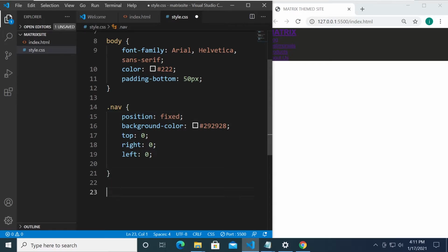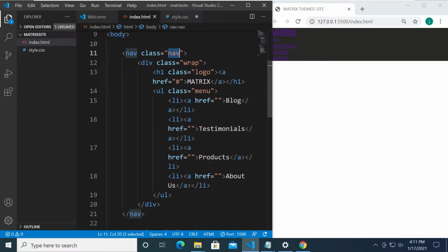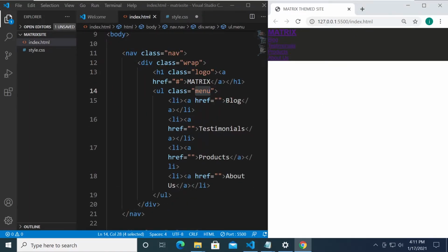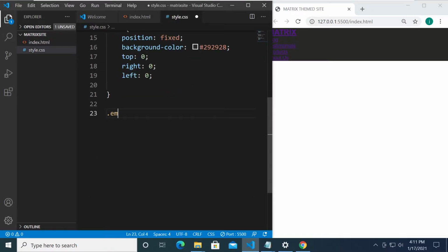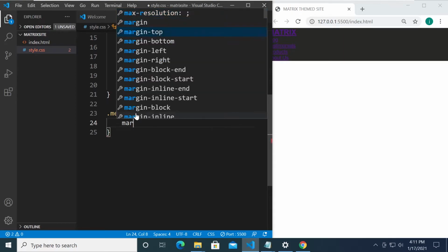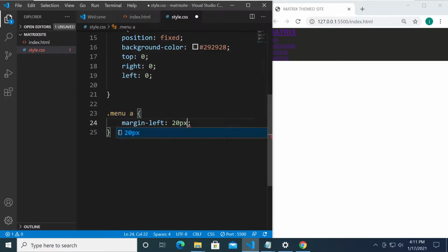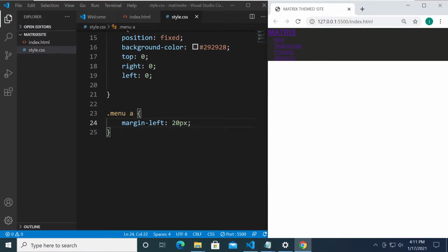All right, so for the menu, I think we're going to change the color for now. Menu right over here. Okay, for the UL, let's set the style on that. So menu, for the menus, let's target first the anchor tags inside menu. All right, so the anchor tags, we will set the margin left to 20 pixels, so we'll have a margin.